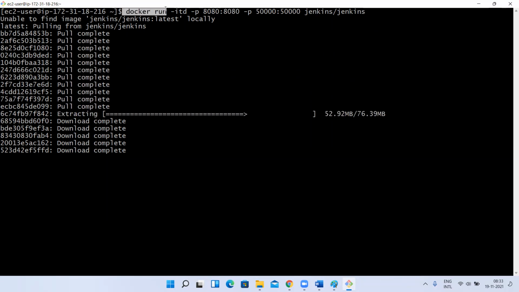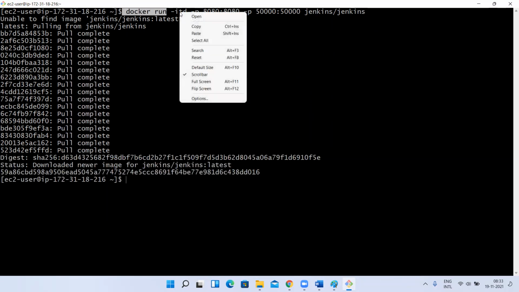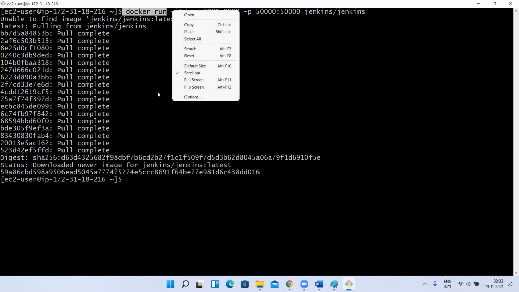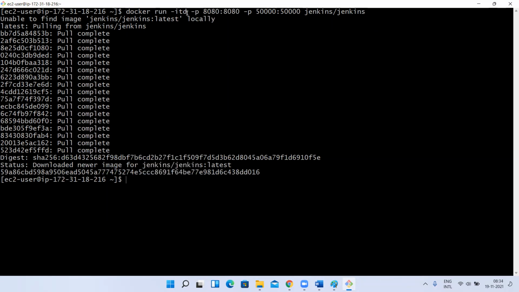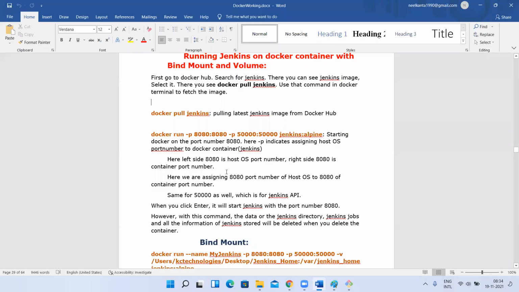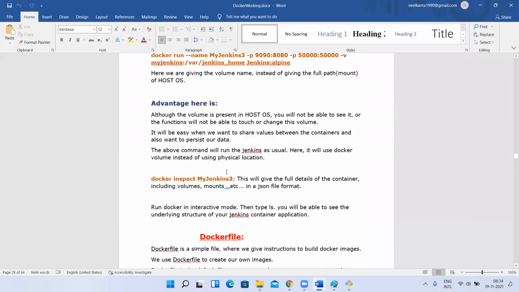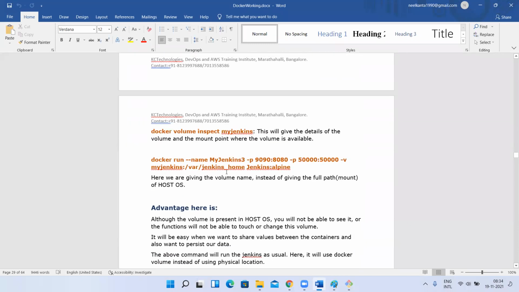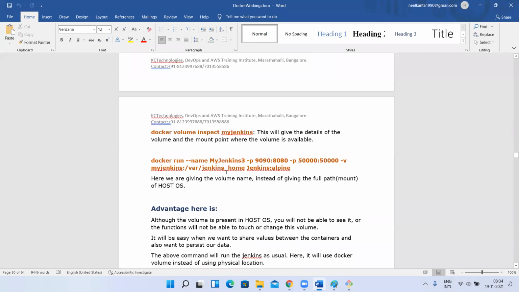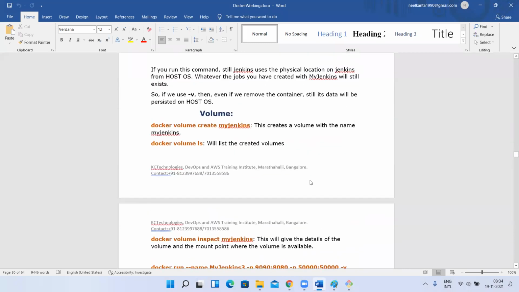You know docker run means to create a container. ITD means interactive and detached mode. Next, this port number is there. So what is this port number? You want to expose your container with a port number, so that is the reason you have given it. Just a second. You have to expose it with the host port.